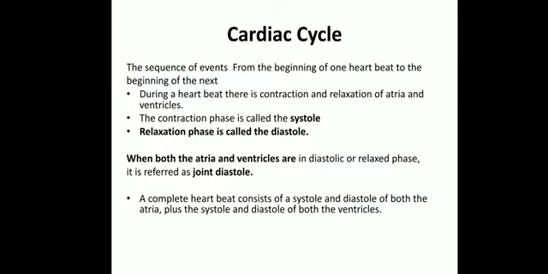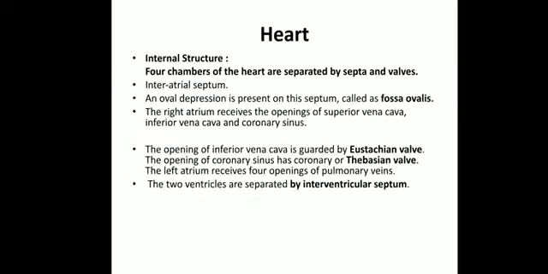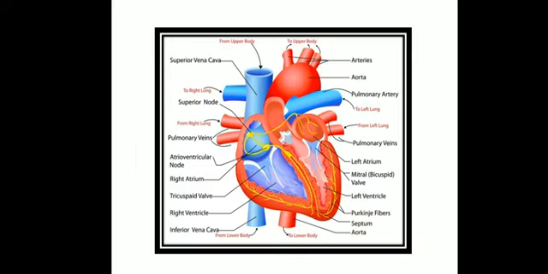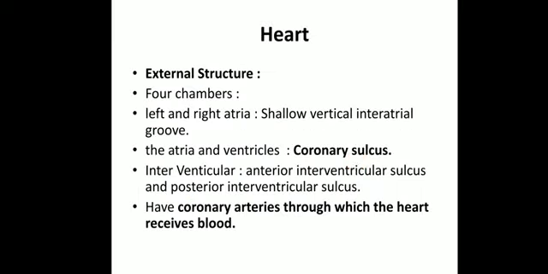It is externally separated by a shallow vertical interatrial groove, okay. And similarly, the atria and the ventricles are also separated by the coronary sulcus, which is also an external structure. This coronary sulcus divides the atria and the ventricles, and it is a type of transverse groove.